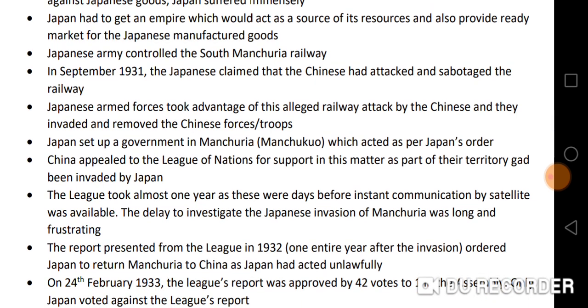China appealed to the League of Nations for support in this matter as part of their territory had been invaded by Japan. Unfortunately, the League took almost 1 year to respond, as these were the days before instant communication by satellite was available. So, the delay to investigate the Japanese invasion of Manchuria was long and very frustrating.